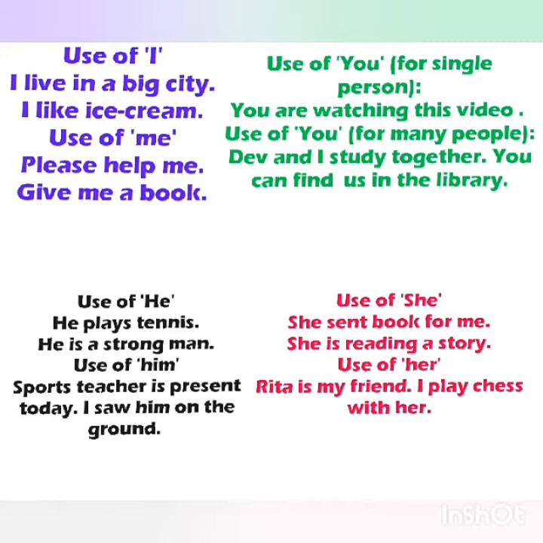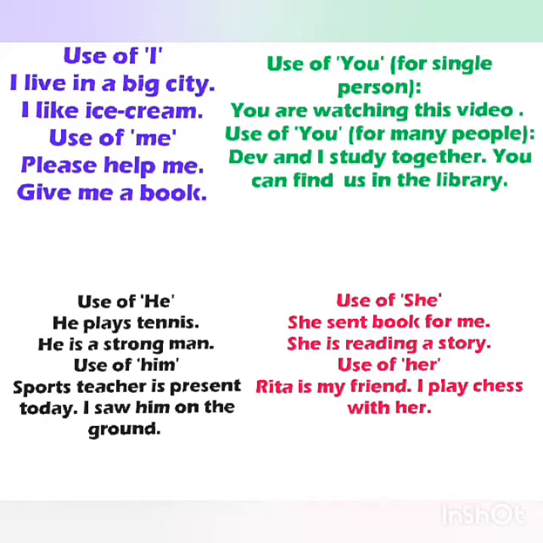Next, use of "he" and use of "him." Both are used for a boy or for a man, but how can we use them? He plays tennis. He is a strong man. So in both sentences we can begin the sentence with "he."